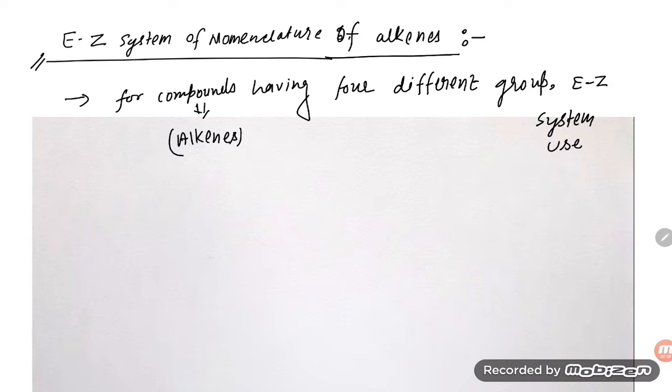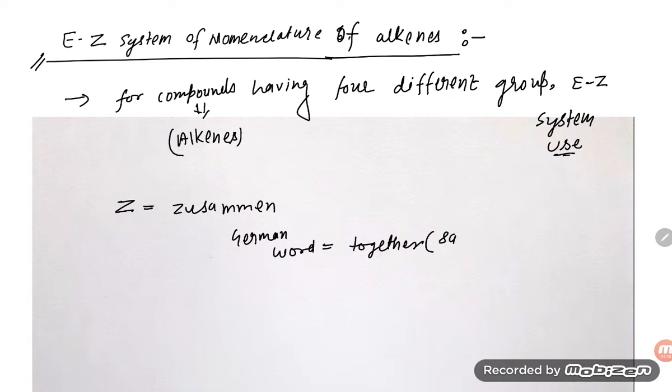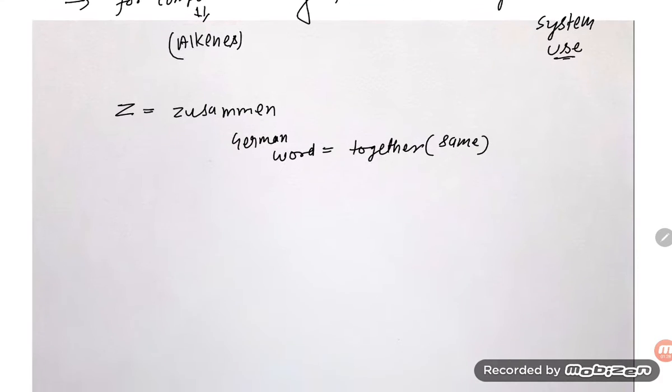Dear students, there are two terms we use in the E-Z system, and both are German words. The Z, the meaning is Zusammen, and Zusammen is German. The meaning of this German word is together, or you can say same.